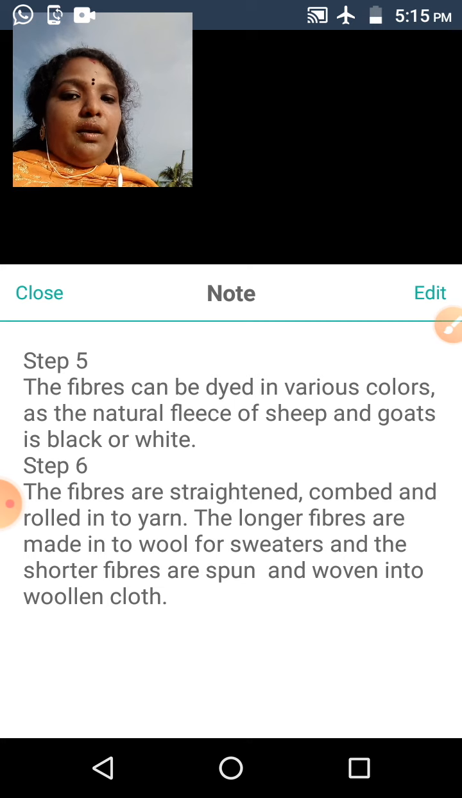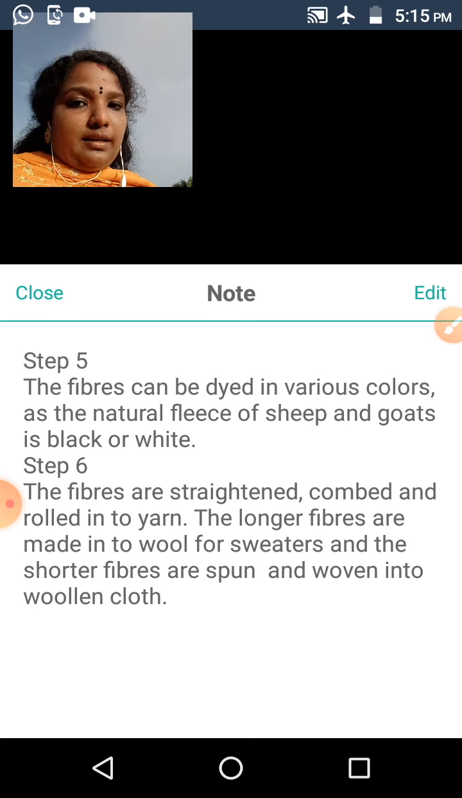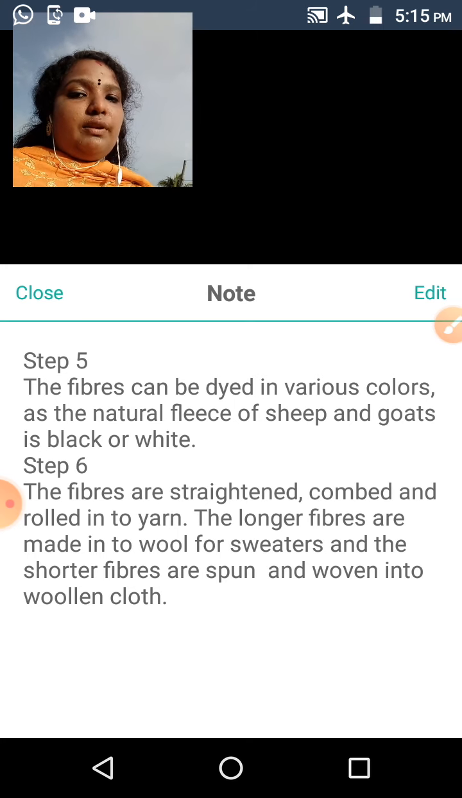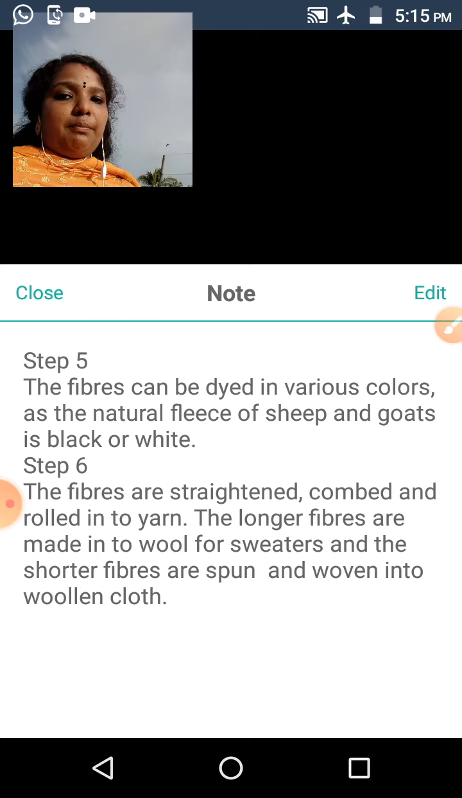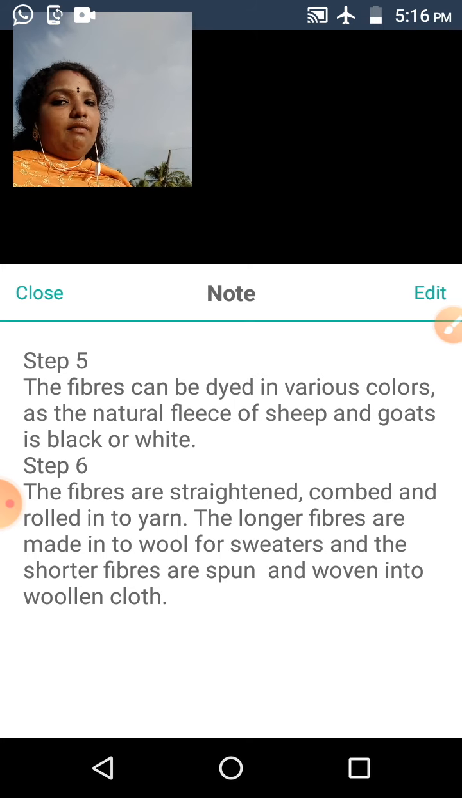The natural fleece of sheep and goat has a white or black color. The fifth step is that the fibers can be dyed in various colors, as the natural fleece of sheep and goat is naturally black and white.